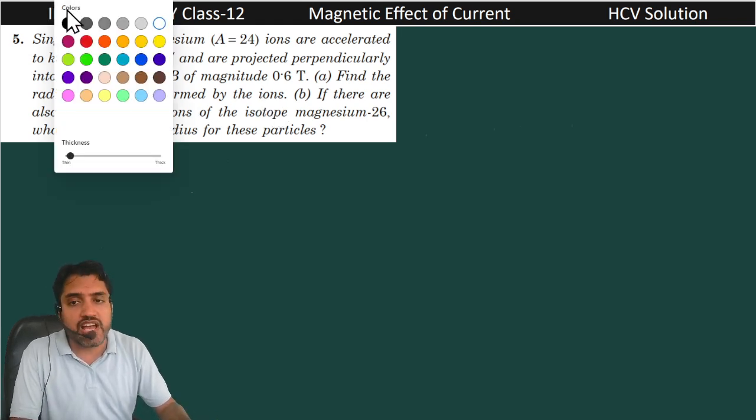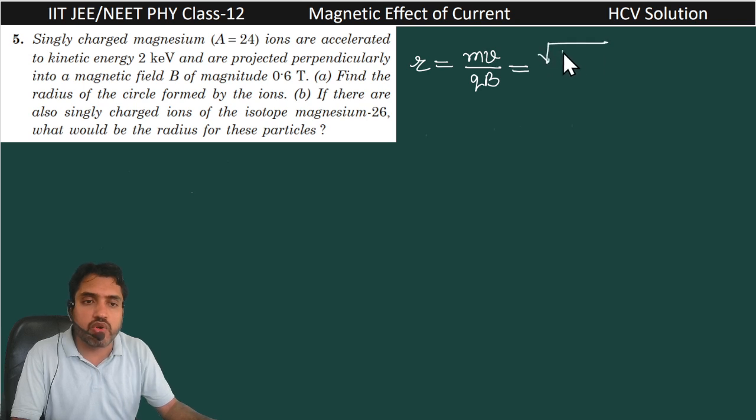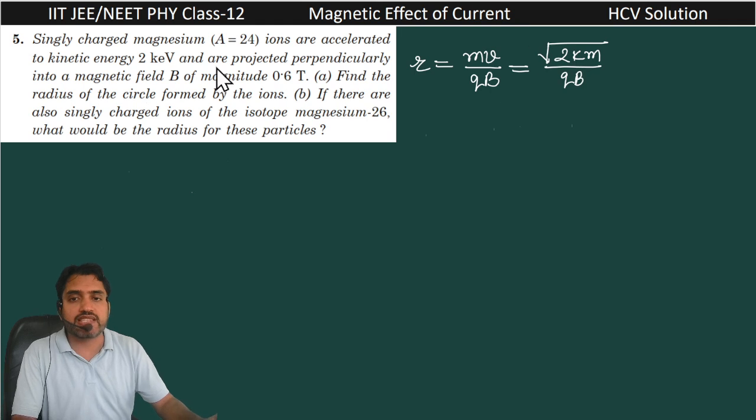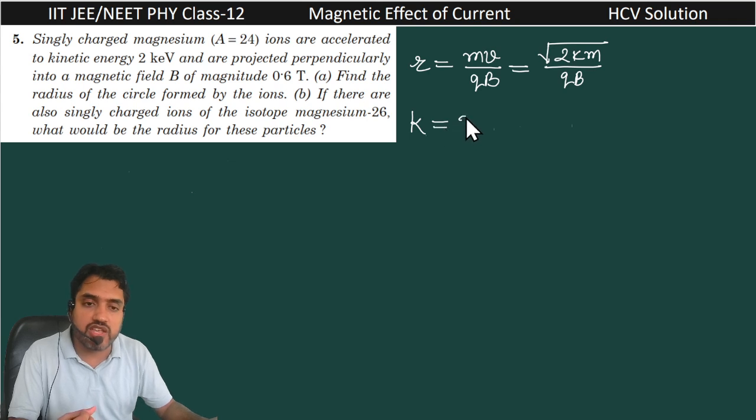Whenever any charged particle moves in a normal magnetic field, it will perform circular motion. The radius of the circular path can be written as mv divided by qB, and also as root 2Km divided by qB if the kinetic energy is given. If it is accelerated through 2 kilo electron volts, the total potential energy converts into kinetic energy. So this kinetic energy K can be written as 2 kilo electron volts.